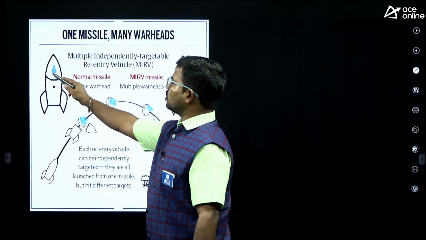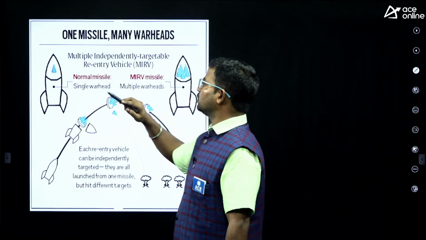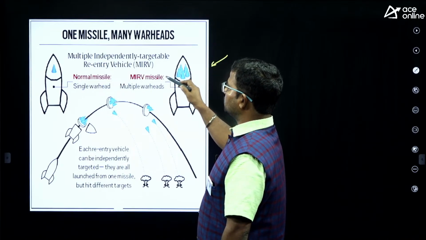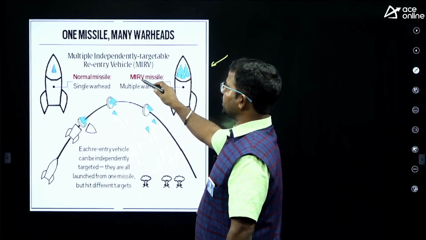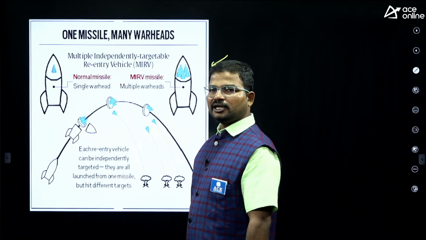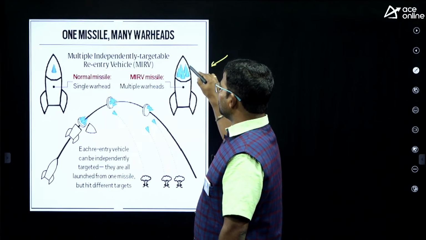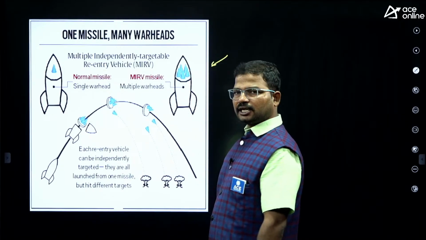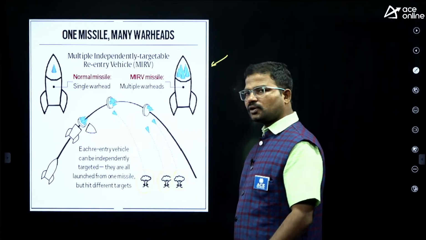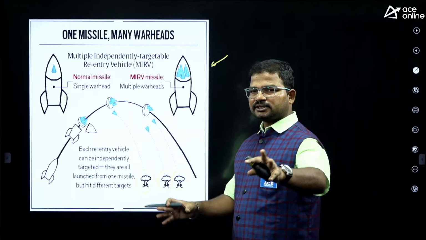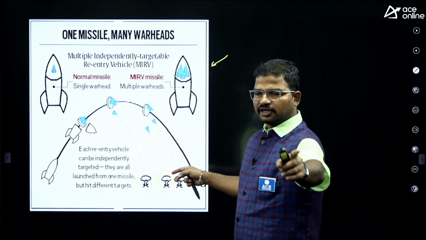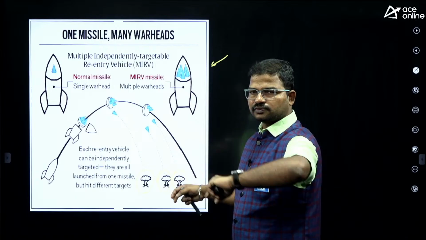So here, this is a normal Agni missile, but this is a MIRV Agni missile. MIRV stands for multiple independently targetable re-entry vehicle. Here it can carry officially 6 nuclear warheads. So this is one target. Here the targets are not located at a particular point; there is a distance between the targets. In different locations we have different targets.